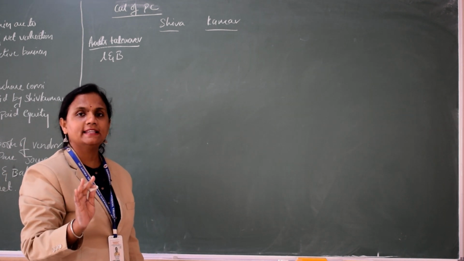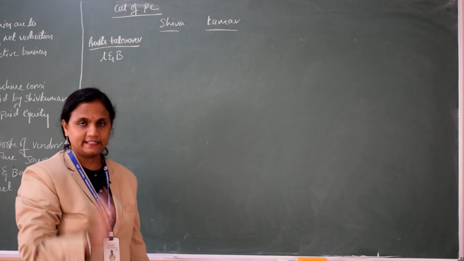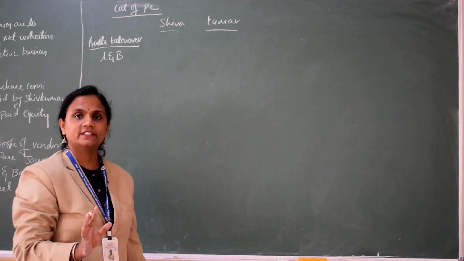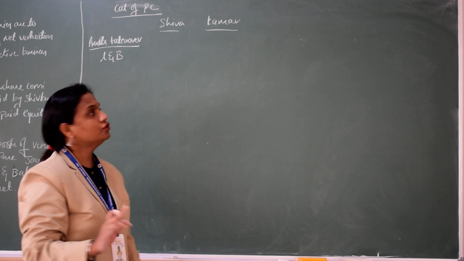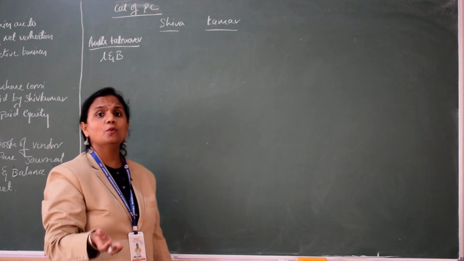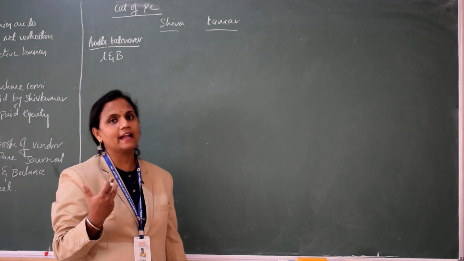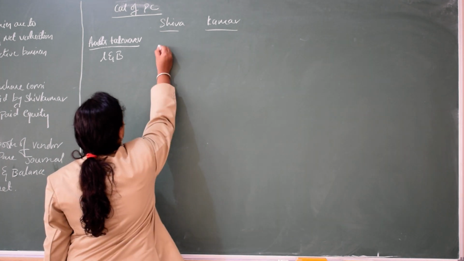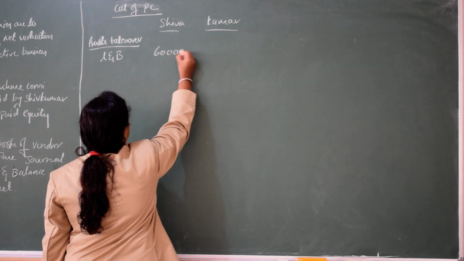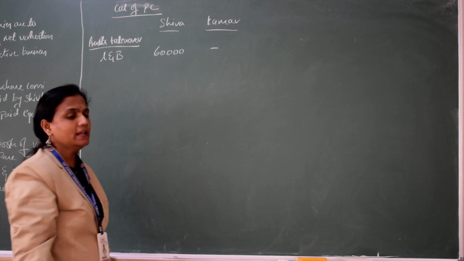If you have adjusted value, consider adjusted value. If you don't have adjusted value, then consider only book value. So in this we have adjusted value. Regarding land and building, Shivkumar says Shiva's will be taken at the same price. The book value is the same. If you see the question, it is 60,000. Kumar has no land and building.